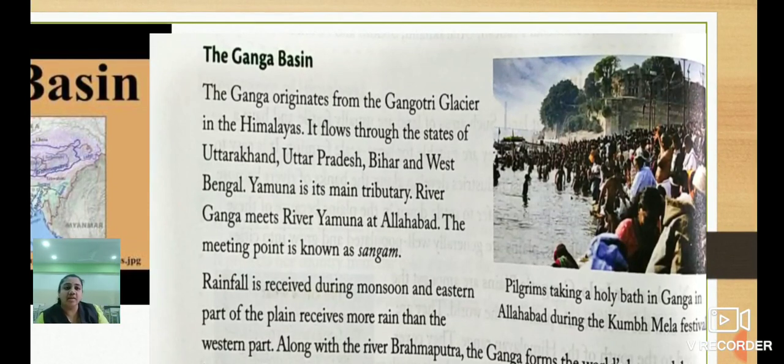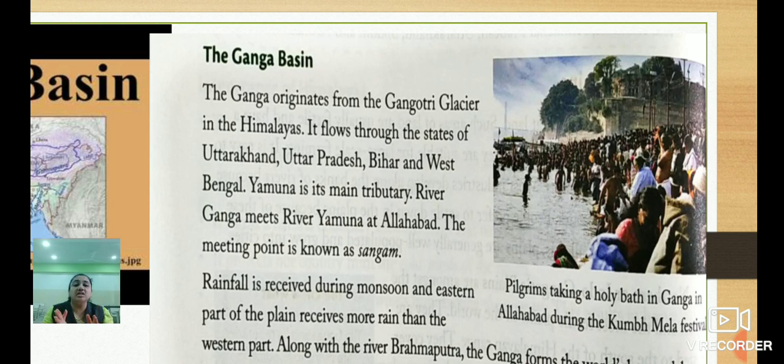See here. Now first of all children, these are the Himalayan rivers. So from where they originate, we'll see. The Ganga originates from the Gangotri glacier in the Himalayas. Now do you know what is meant by glacier? It's a large mass of ice which flows slowly, isn't it?